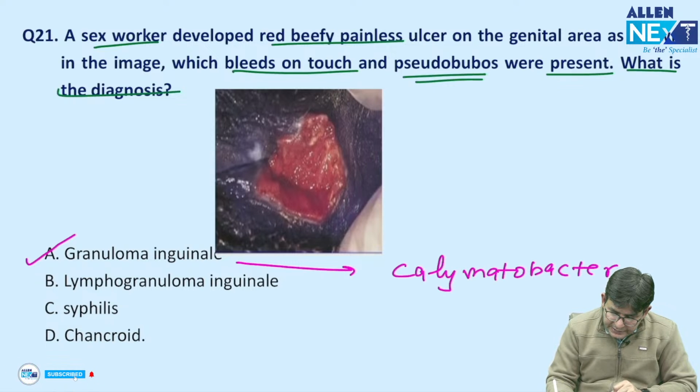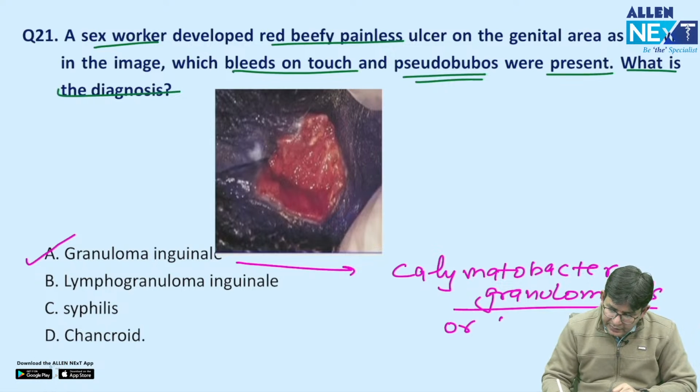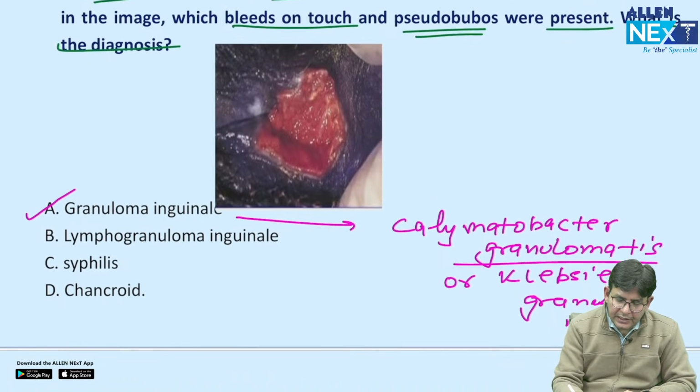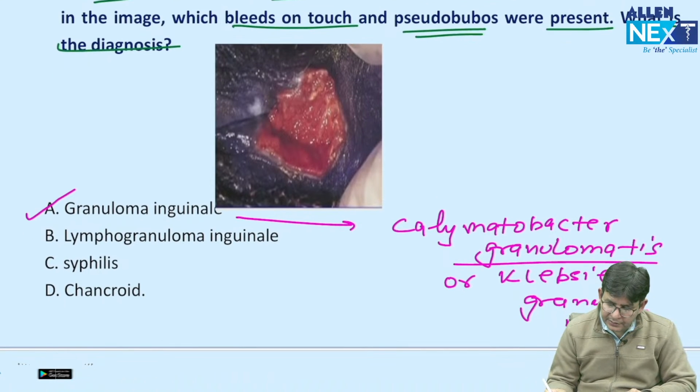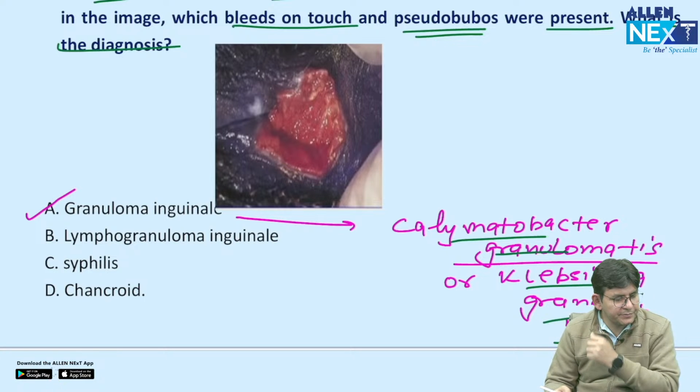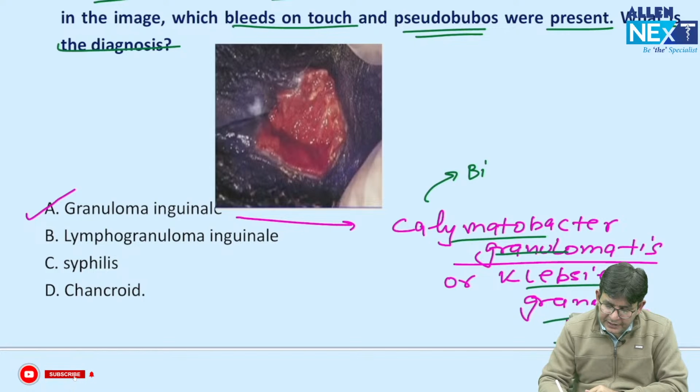Calymmatobacterium granulomatis, or Klebsiella granulomatis. Okay. So guys, can you tell me one particular thing, that this Calymmatobacterium granulomatis or Klebsiella granulomatis, is it bipolar stained? Yes, please. So this particular one is bipolar stained.